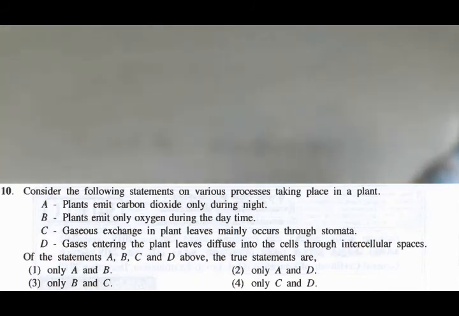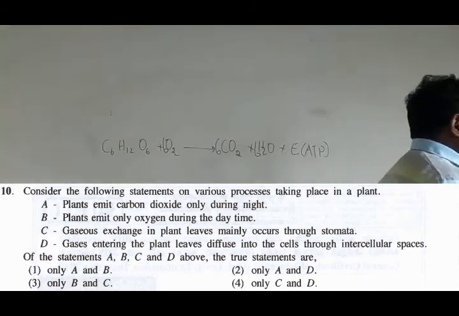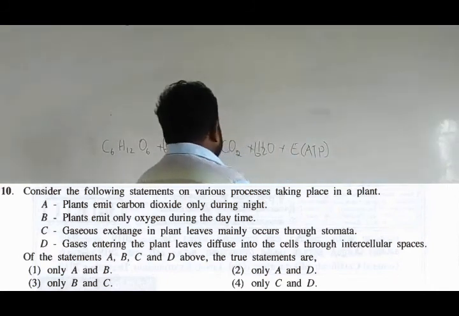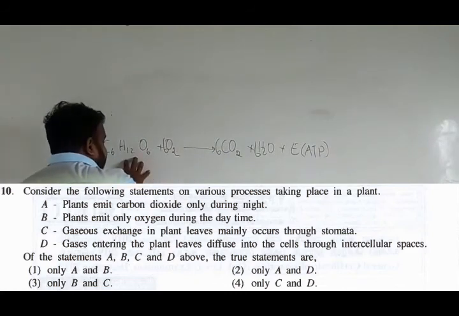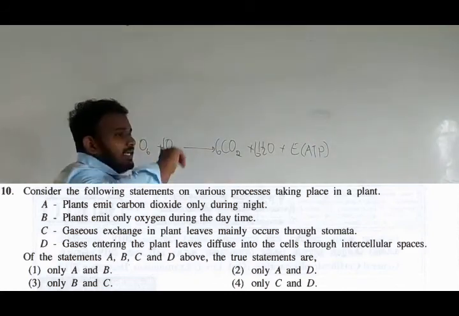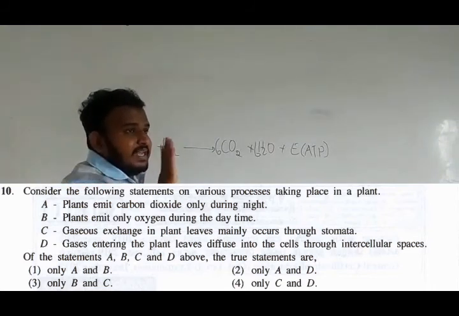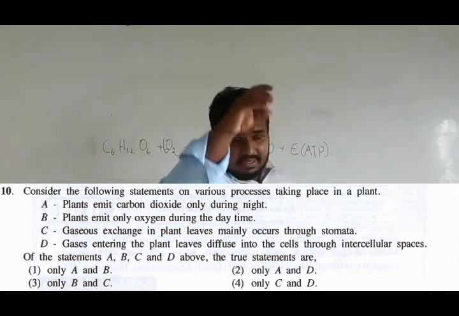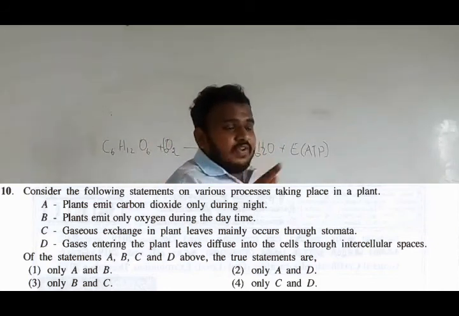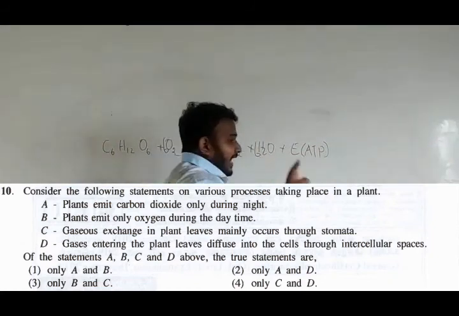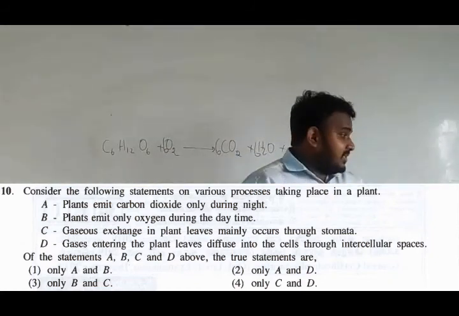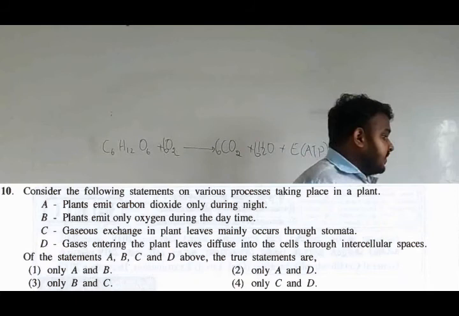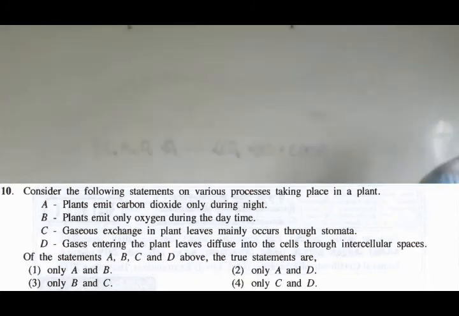So here see, that one word only is the problem. Plants emit only oxygen during the daytime, no. Just now I told you the respiration process happens throughout the day. Entire day respiration happens. That means carbon dioxide is released the whole day, not only night time, not only daytime, every time. As carbon dioxide is released every time, the term only makes the second statement wrong. So as they say the term only, the second one is also wrong.